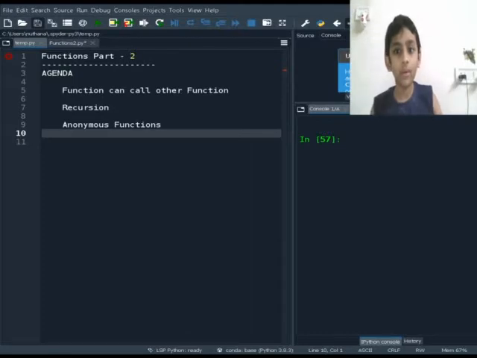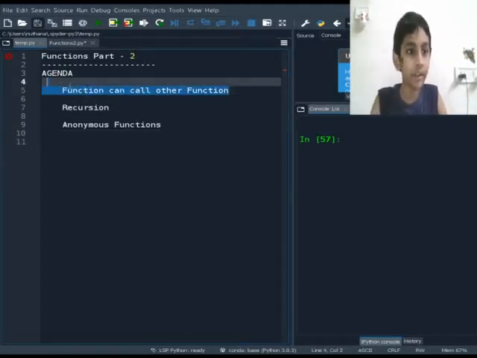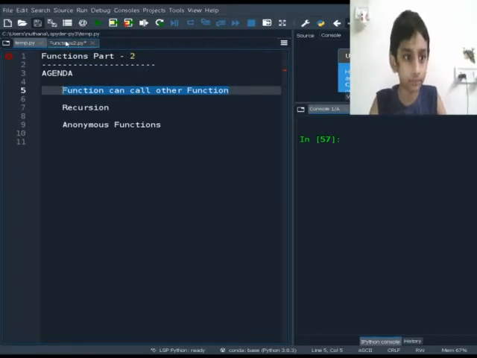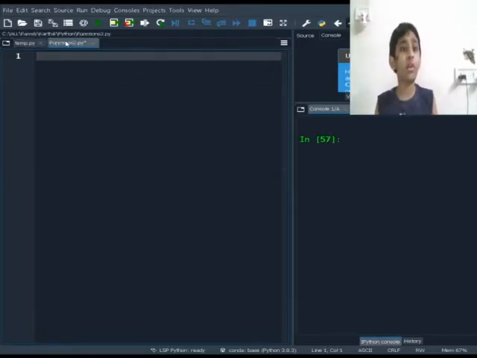So we are going to go to another topic, function. A function can call another function. That means you know how to call a function, but here a function will call another function. So let me give an example of that.